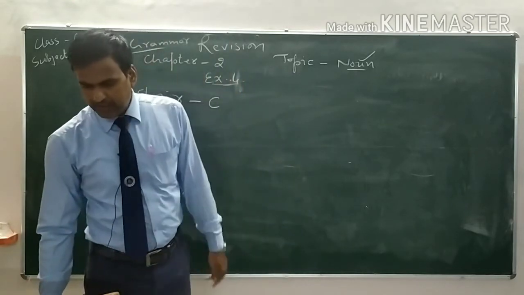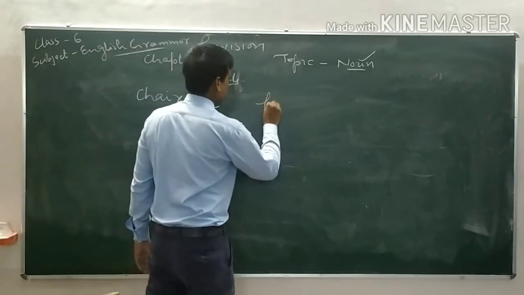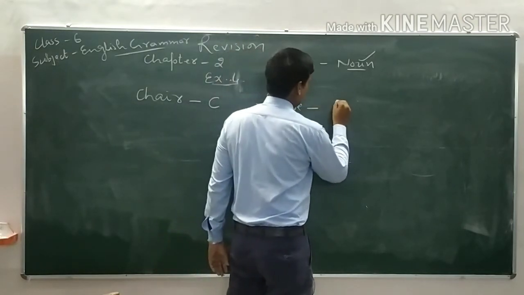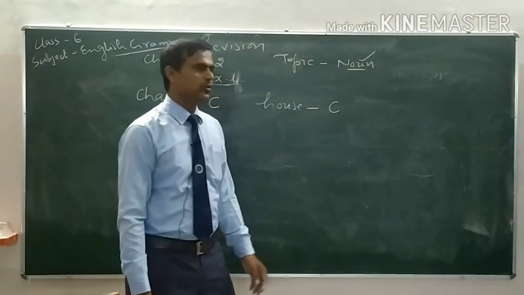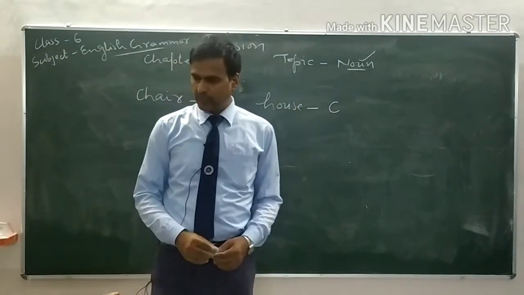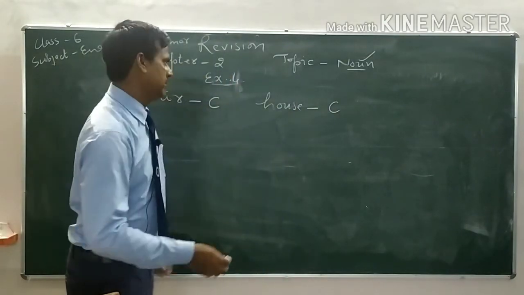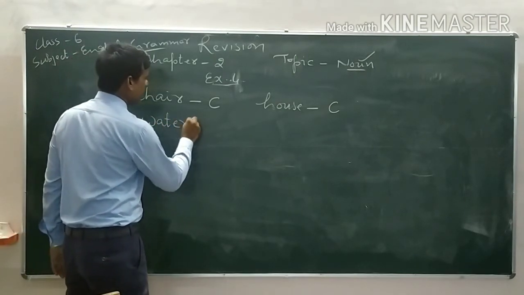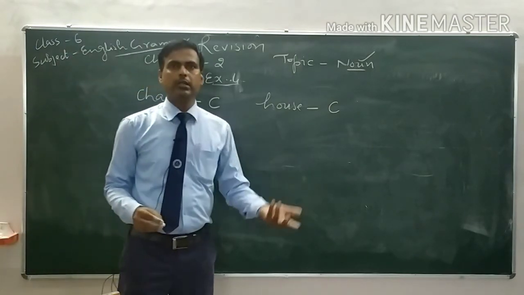Second one is given, house. We know that we can count the house. That's why this is also a countable noun. Next one, water. We know that we can't count the water as 1, 2, 3, 4.